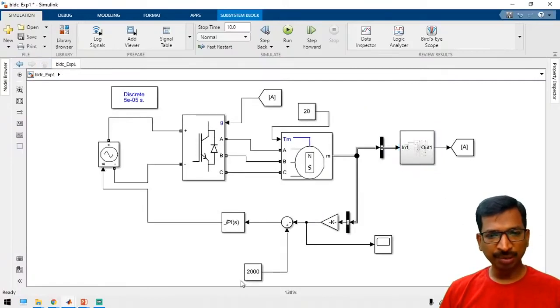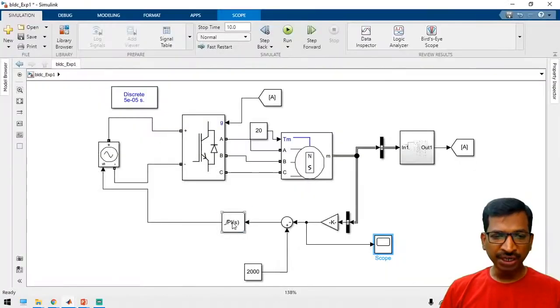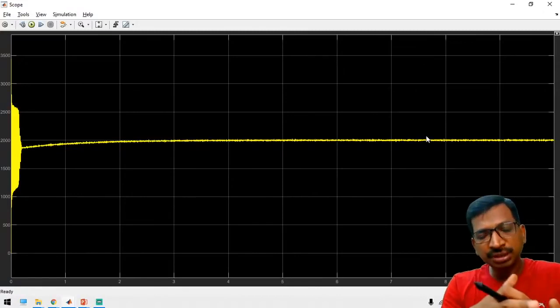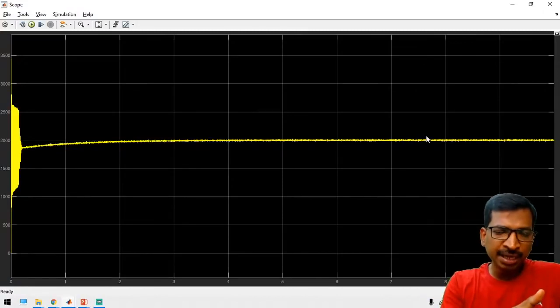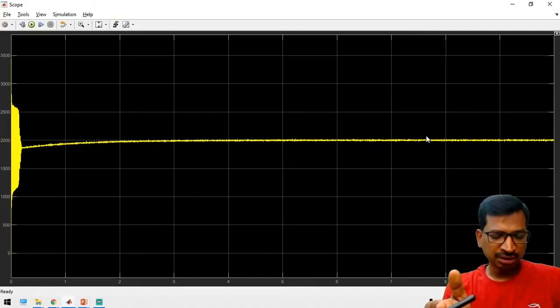Now if you apply this entire block, and this is a load torque. If you apply this, then you can get a load torque. This is the speed output. By changing this graph, you can get a desired output speed. And if you fine tune the PID loop, then you can remove the peak overshoots and other factors also. So we can avoid the error also. There are a lot of research options by changing the PID, like fuzzy logic or neural network or any other latest controller. Then you can get the latest research applications.